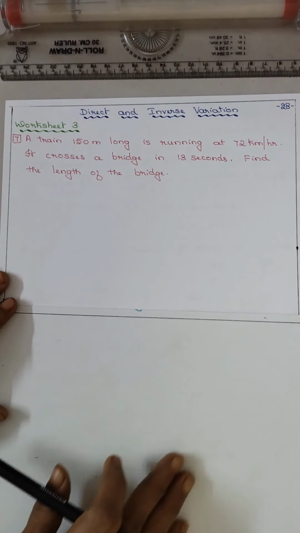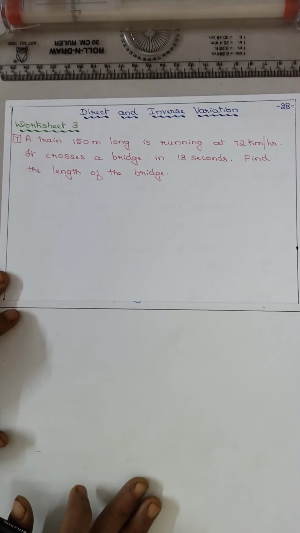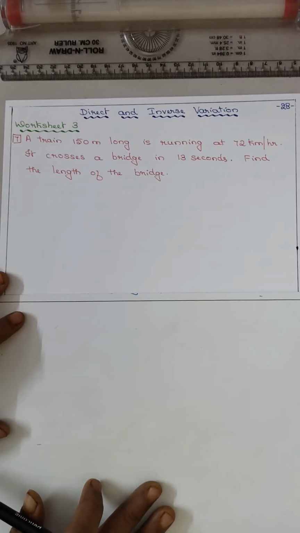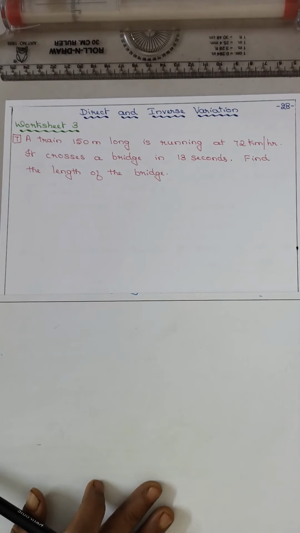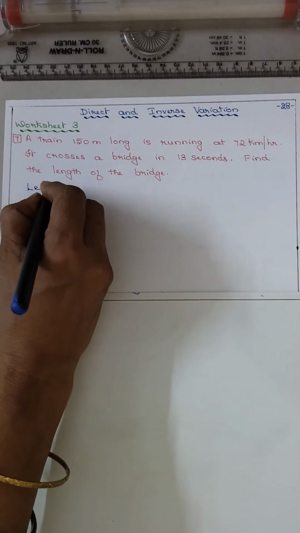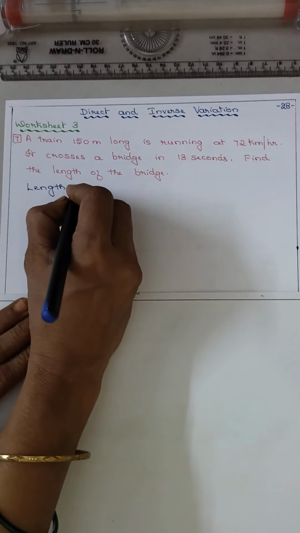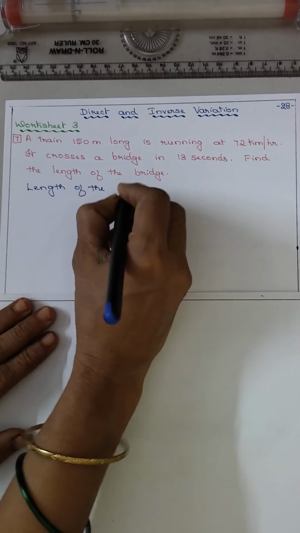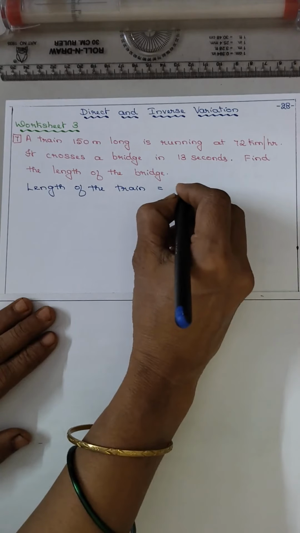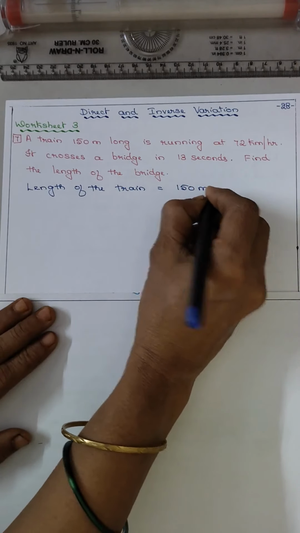See, the question is a little bit confusing, not like the earlier sums or the example. So, a train, what is the length? The length of the train is equal to 150 meter.